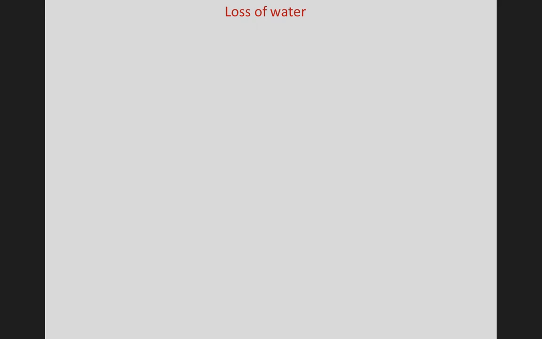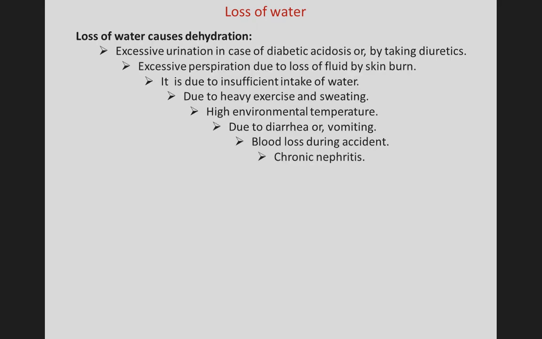Loss of water. The loss of water causes dehydration. Why?